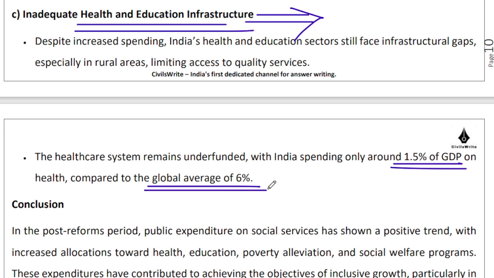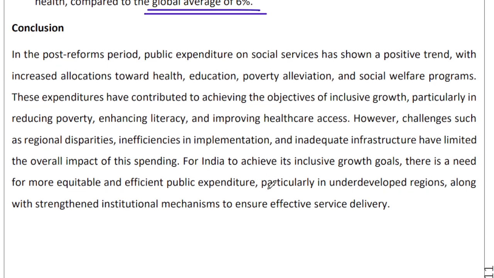So when you answer like this, where you accept that yes, the intent is there in the right direction, that yes, progress has been made, and then you try to highlight some of the challenges, then it creates a positive impression upon the examiner that yes, you understand what is happening. You understand, as a future public servant, where we are headed, right? So what is the conclusion?